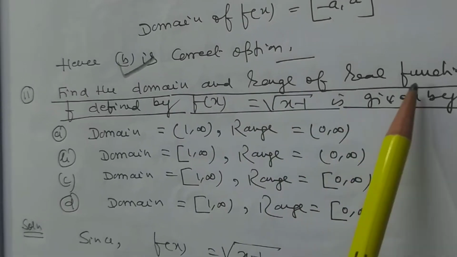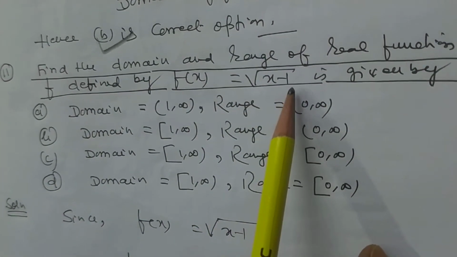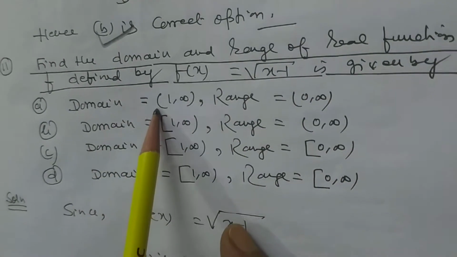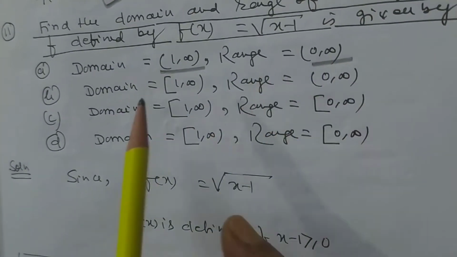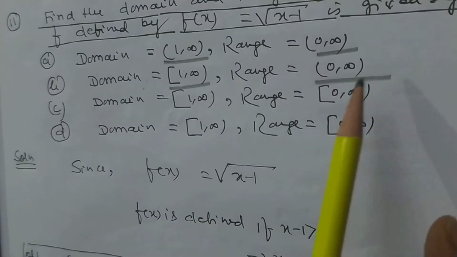Find the domain and range of the real function f defined by f(x) = square root of (x minus 1). Options: domain is (1, infinity), range is (0, infinity) open intervals; domain is the closed interval [1, infinity), range is [0, infinity).